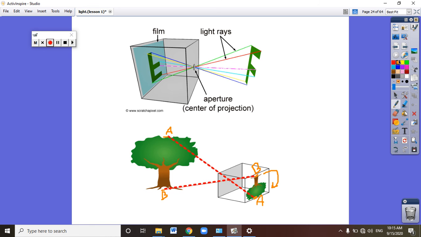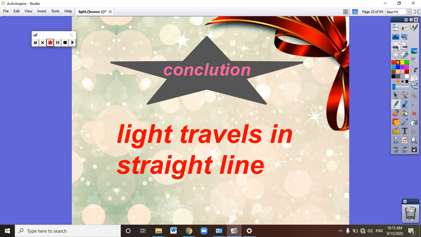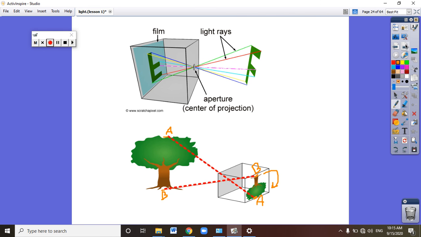So when the light travels in a straight line, the images through narrow holes are minimized and inverted. Give reason for the images through narrow holes are minimized and inverted. Why? Because light travels in a straight line. If light doesn't travel in a straight line, the images will not be minimized or inverted.